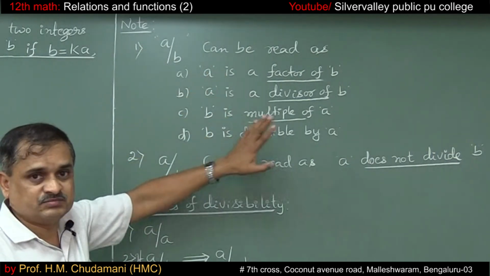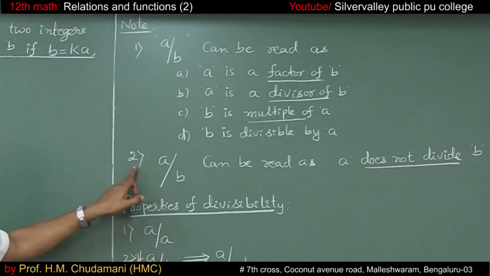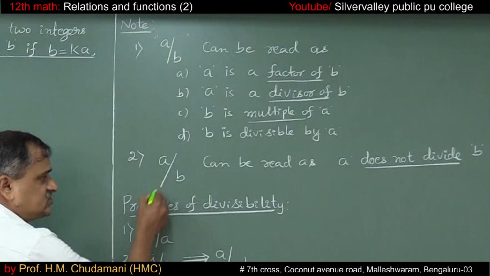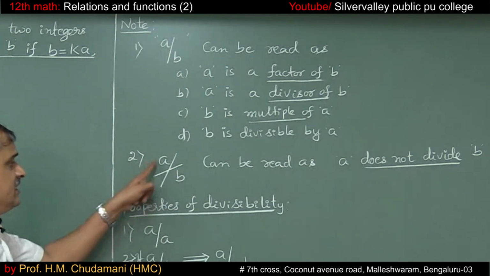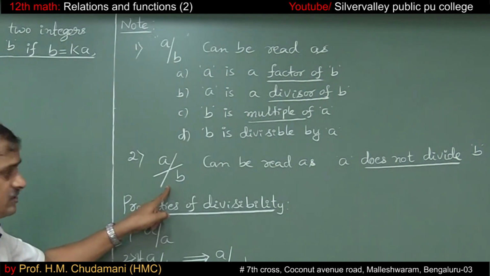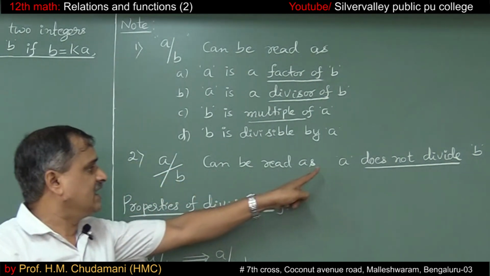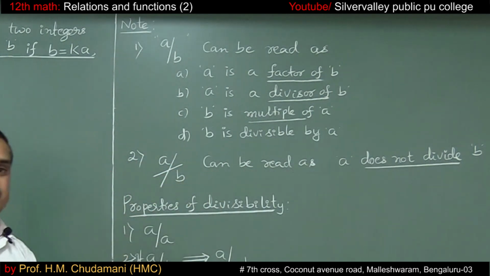All are one and the same, just like synonyms. Now if I write it like this, with a slash through the divides sign, it can be read as A does not divide B.